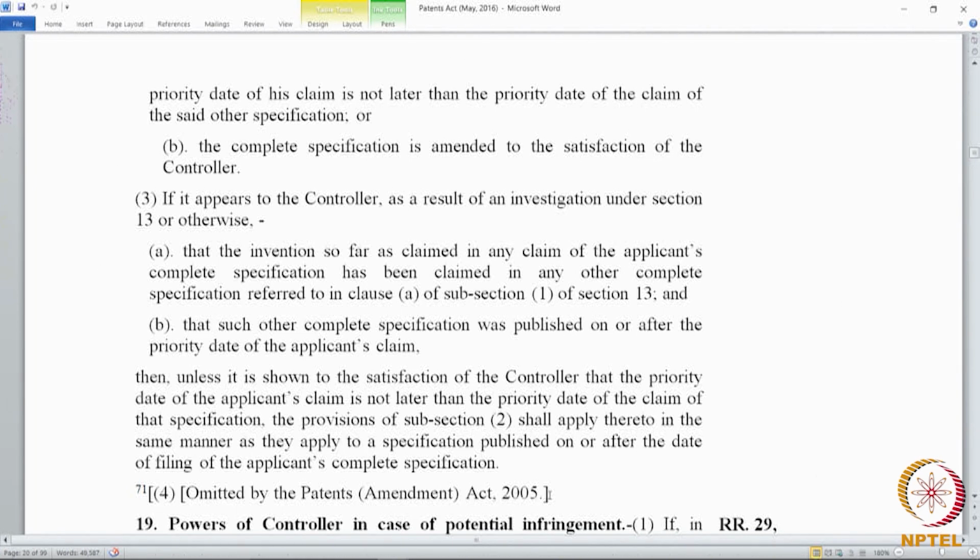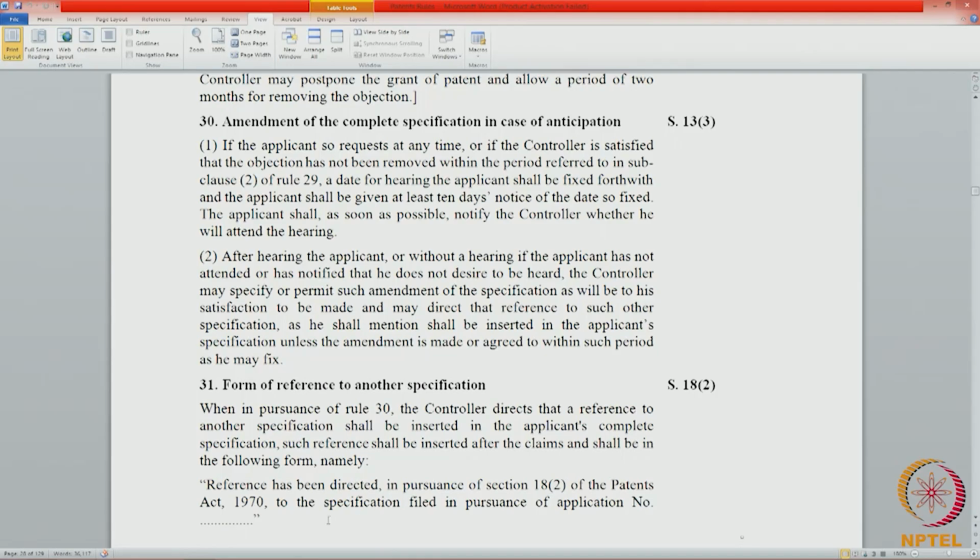So, the difference between 18(2) and 18(3) is that 18(2) refers to instances where, under the same Act, within the dormant period where the applications are unpublished, if you file an application, on the day on which you file an application, the prior art is published. The controller can ask for a reference. In 18(3), on the day on which you claim your priority, the prior art is published, but the prior art is under the 1911 Act. This is the only difference.